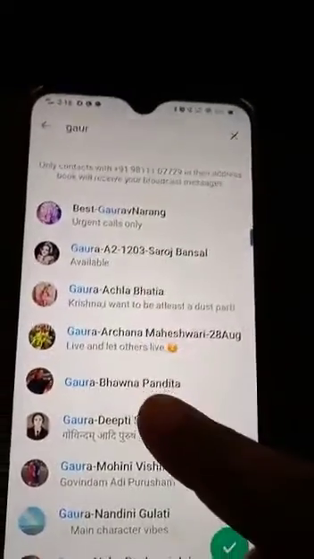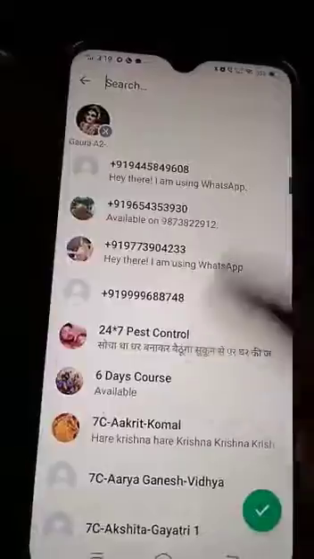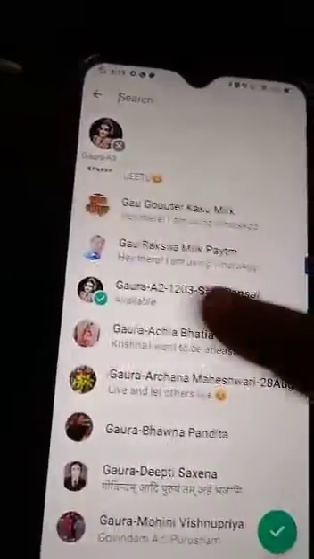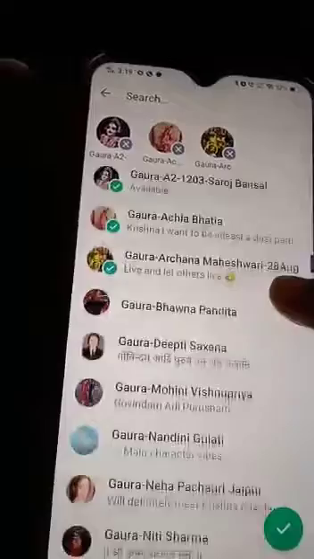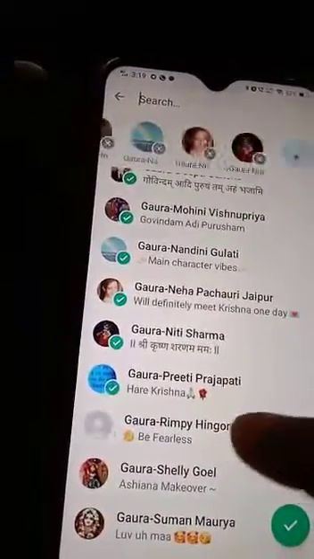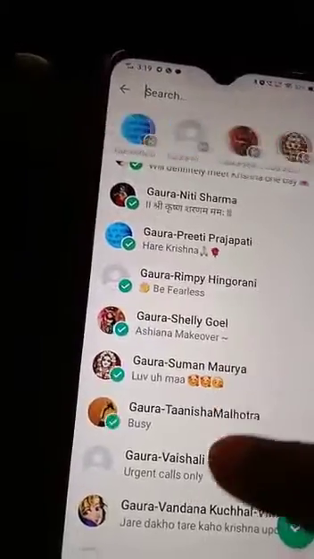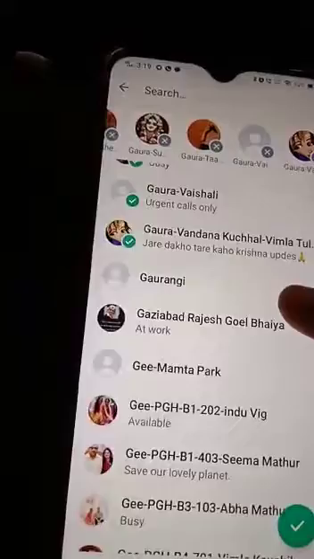So here you can see all Gaura's list is here. So I click here. So basically I have to go, not Gaura, I have to search here. See, all my Gaurangis are here. Gaura, Saroj, Bansal, Ashna Mataji, Archana Maheshwari, Gaura, Vaishali, Gaurangi. So these are my Gaurangis.